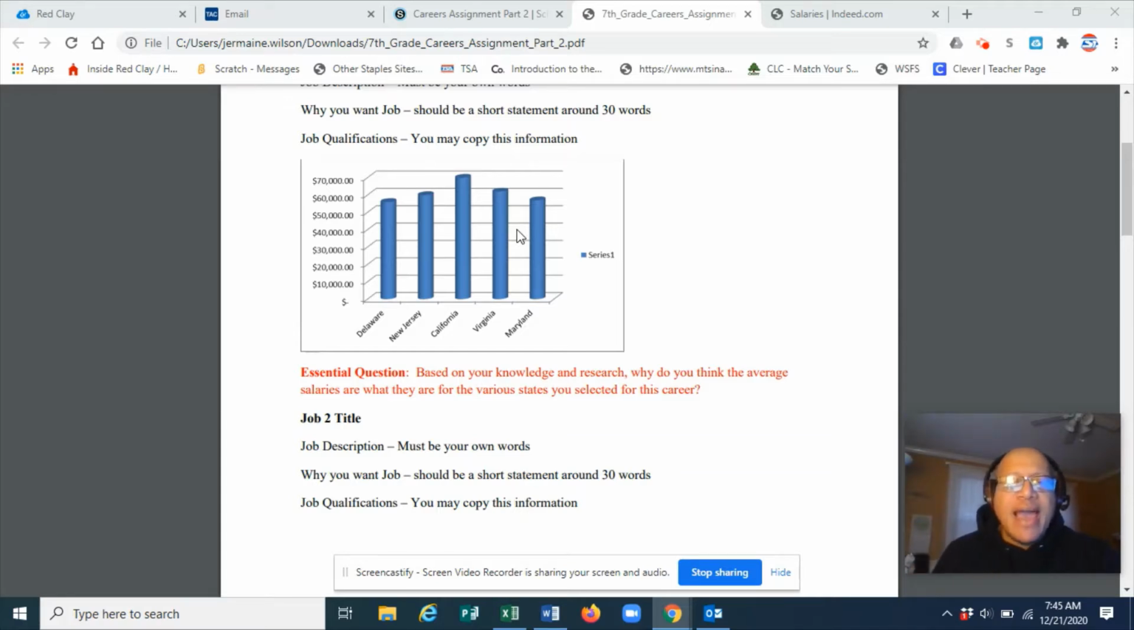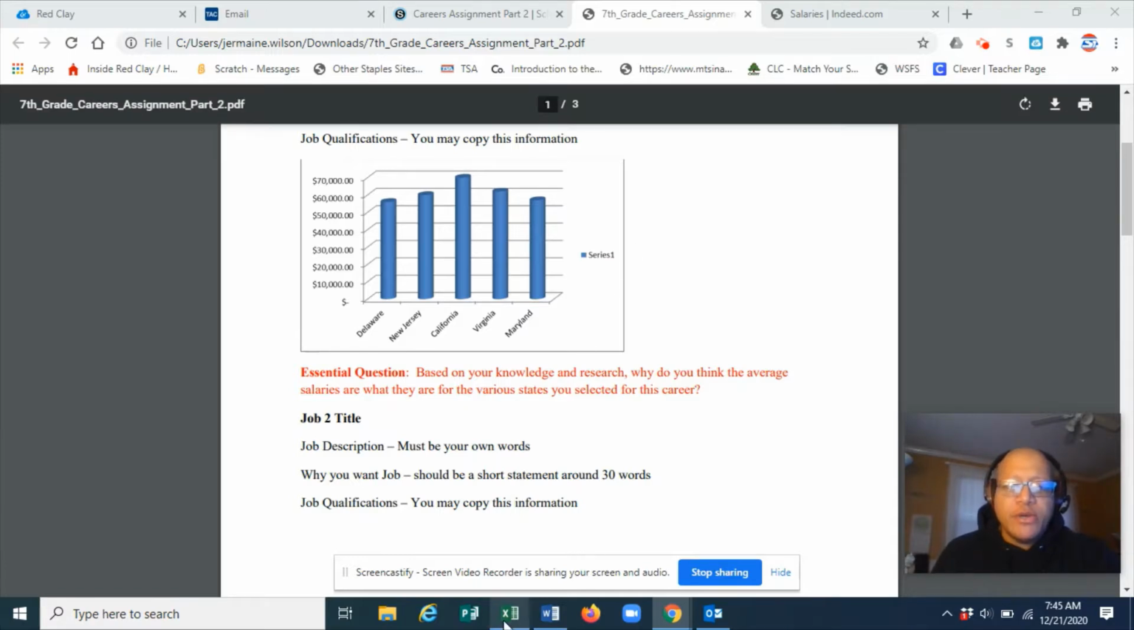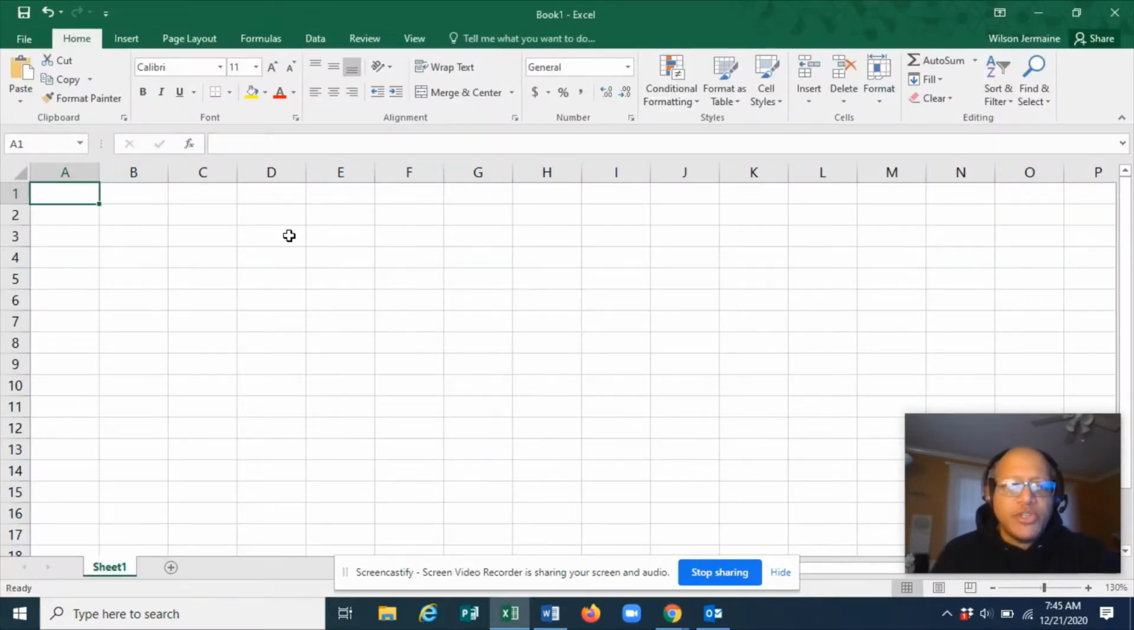After you do that, you're going to do this essential question, which is based on your knowledge and research. You're going to have to use previous knowledge, and you're also going to have to look up stuff. So based upon your knowledge and research, why do you think the average salaries are what they are for the various states that you selected? I'm going to go to Microsoft Excel and show you how to set this up. It doesn't really matter what cells you use as long as they're all together.